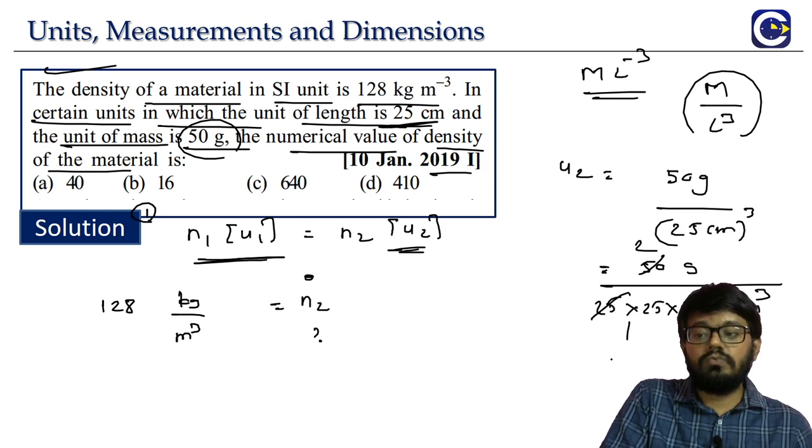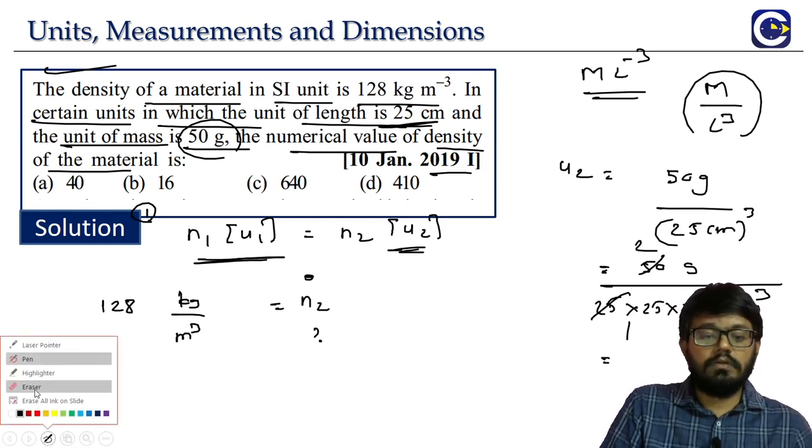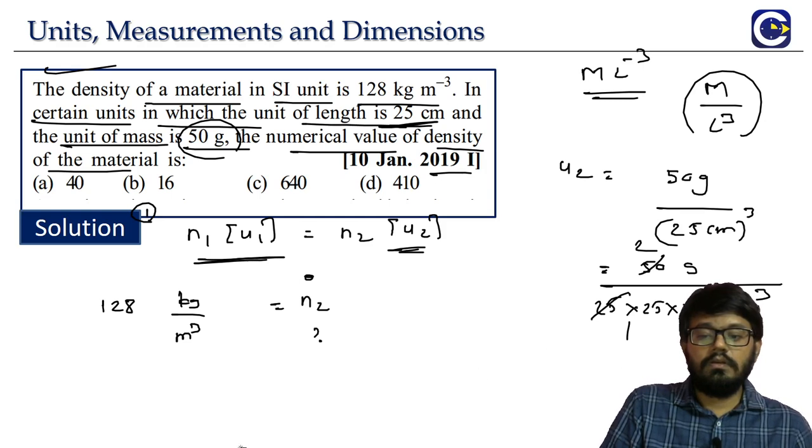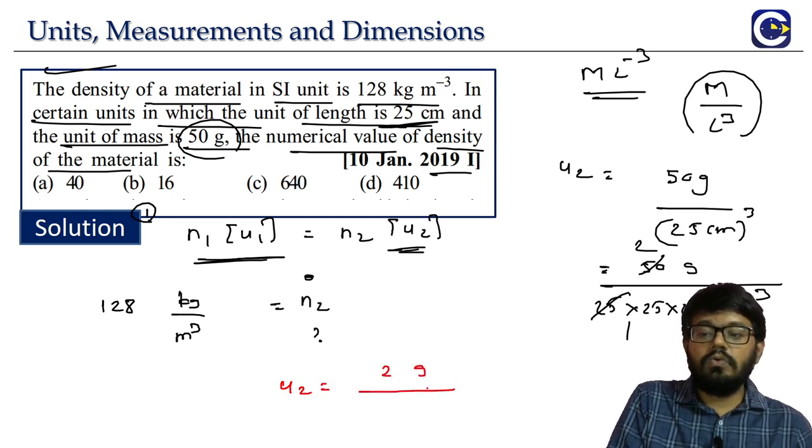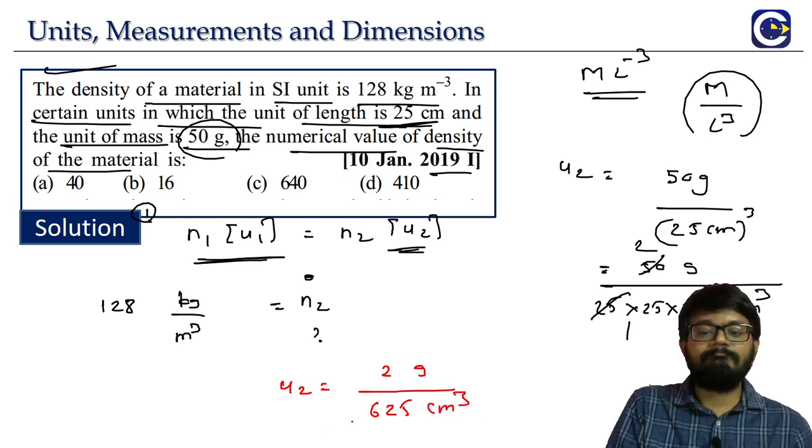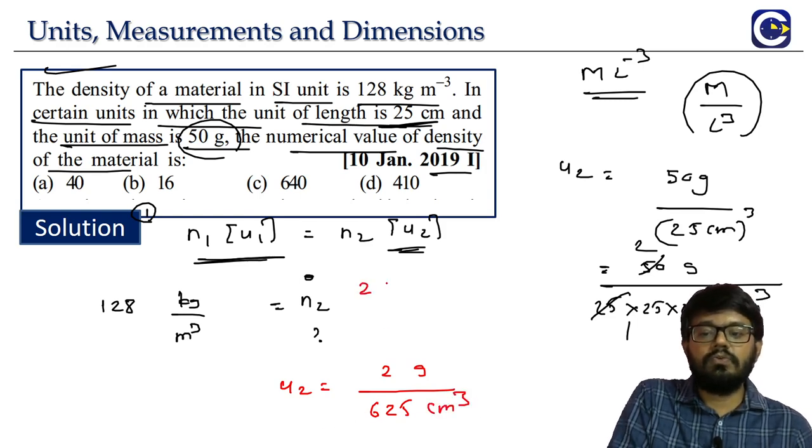That gives us the value of U2: 2 gram by 625 centimeter cube, since 25 times 25 is 625. So that's it, we'll just keep it. U2 is 2 gram by 625 centimeter cube.